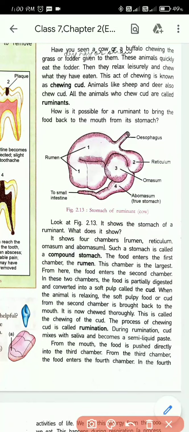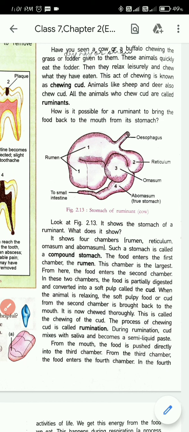From here the food enters the second chamber. In these two chambers, the food is partially digested and converted into a soft pulp called the cud. When the animal is relaxing, the soft pulpy food or cud from the second chamber is brought back to the mouth. It is now chewed thoroughly, and this is known as the chewing of the cud. The process of chewing cud is called rumination.